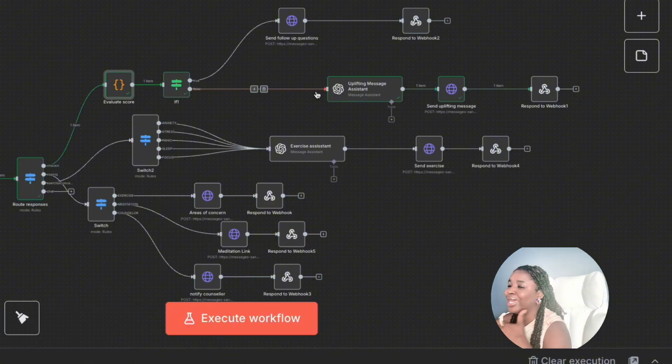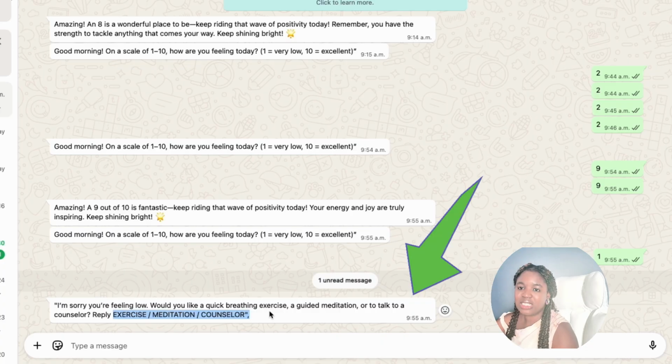Now this is where it gets a lot more complex. If it's less than a 5, it means the user isn't happy, or maybe they are not feeling themselves that day. So if it's less than a 5, I'm sending a follow-up question to the same WhatsApp chat window, and I'm basically asking them a simple question.